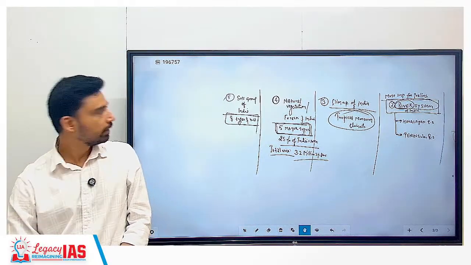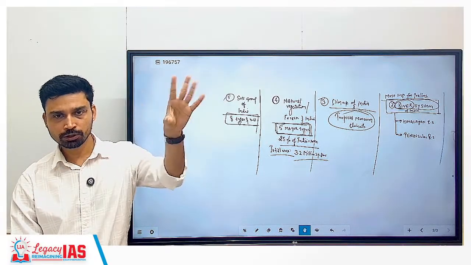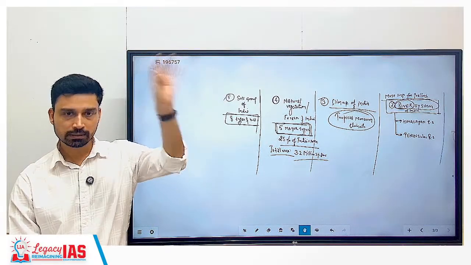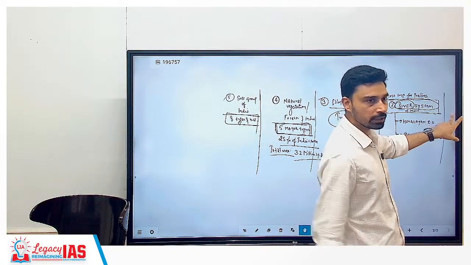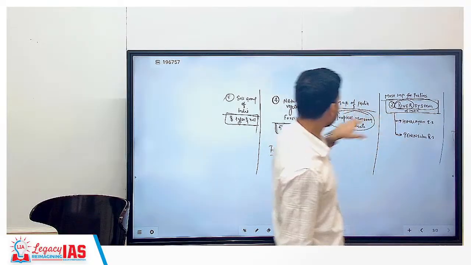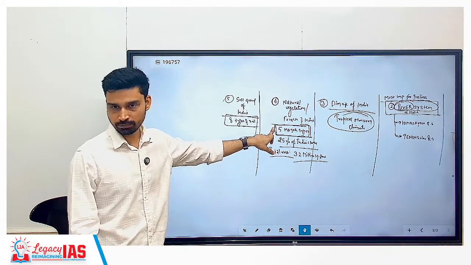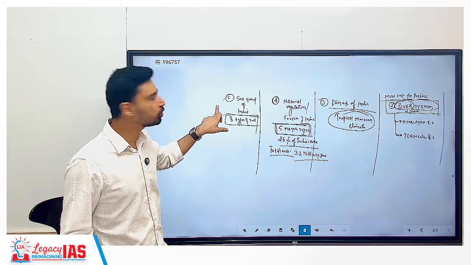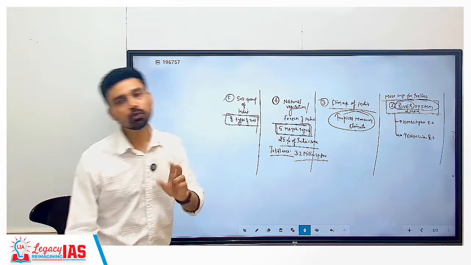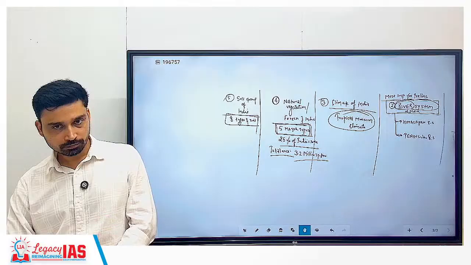So mapping also, you will be able to say where which part is there, which soil is there, which forest is there. Anyone can tell you a state, and you will be able to say everything: what kind of landscape you will see, what rivers are flowing there, what kind of climate, what kind of forest, trees and plants you'll find there, and what kind of soil. And if you are aware about soil, you are aware about cropping, because a particular crop grows in a particular type of soil.